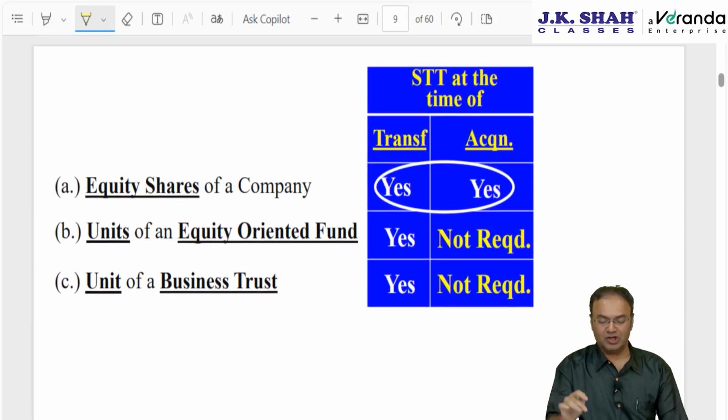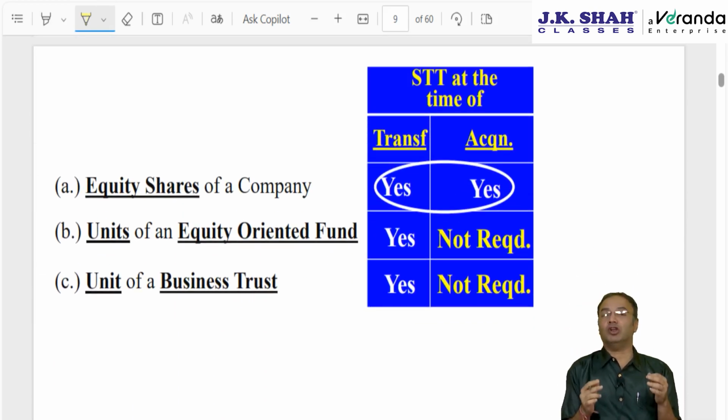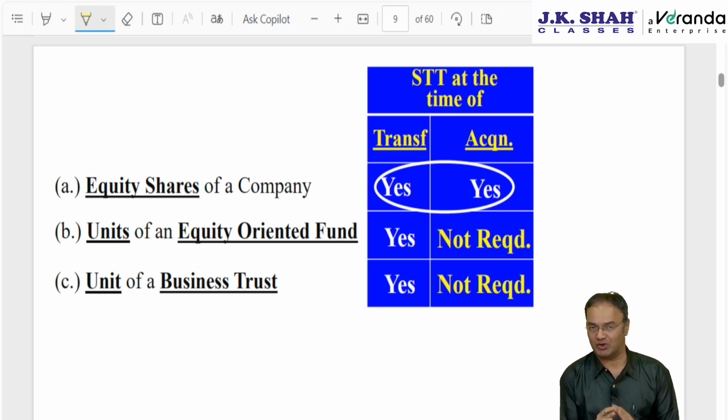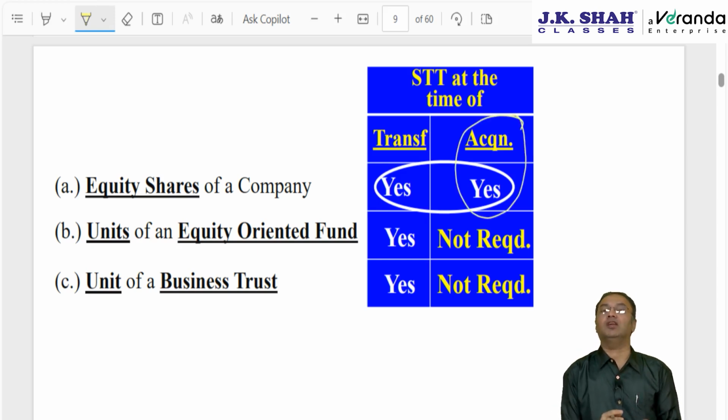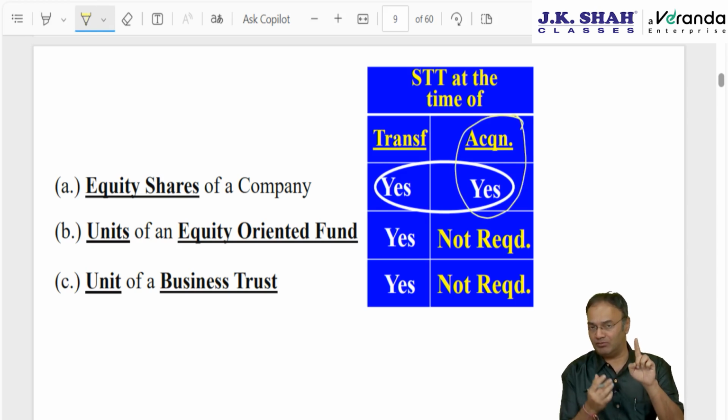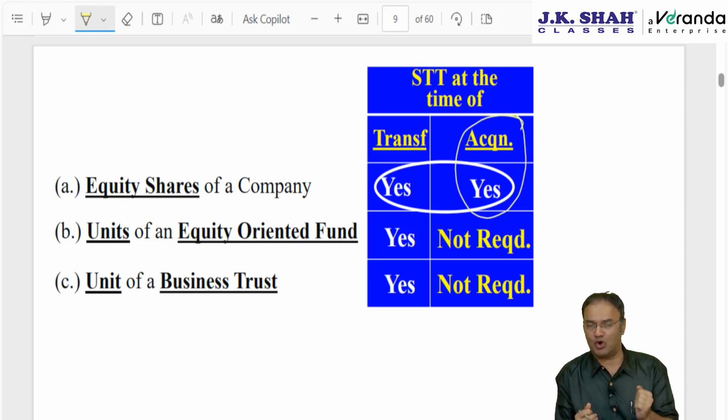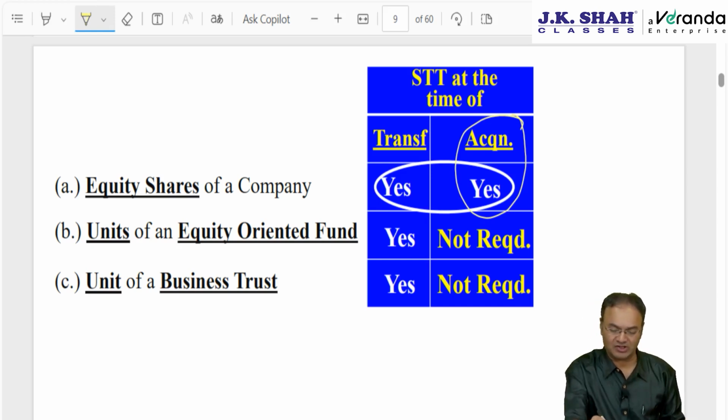Simply, if you want to take a screenshot, in simple language: for equity shares of a company, STT has to be there at both points of time, at the time of acquisition also and at the time of transfer also, subject to some exceptions. Wherever STT is not possible at the time of acquisition, like if shares are acquired by way of bonus, then STT would not be there. Bonus, right shares, or acquired under IPO or follow-on offer, FPO, etc.